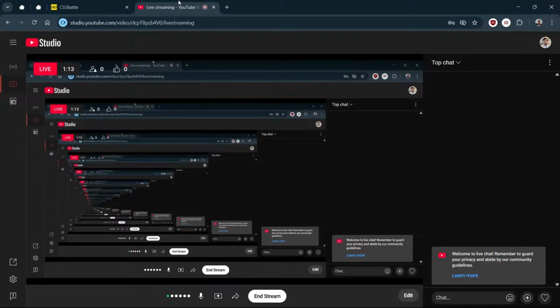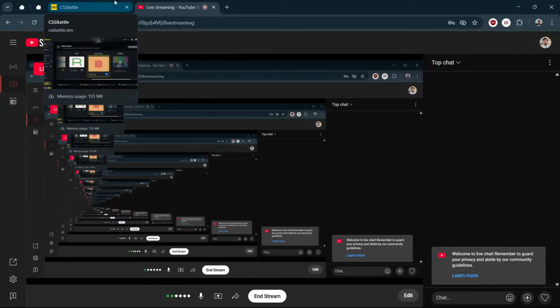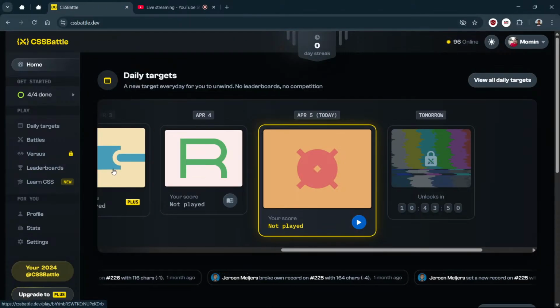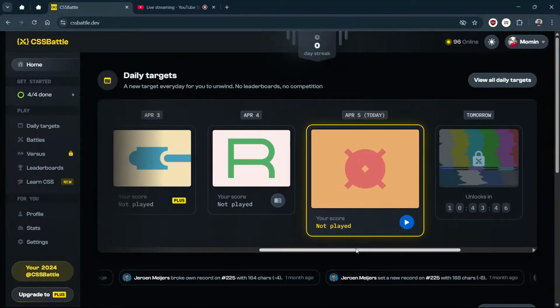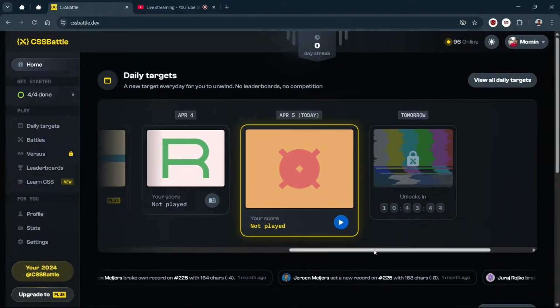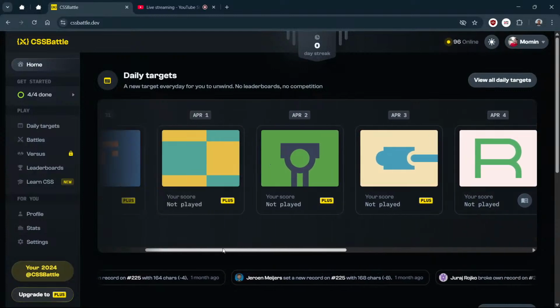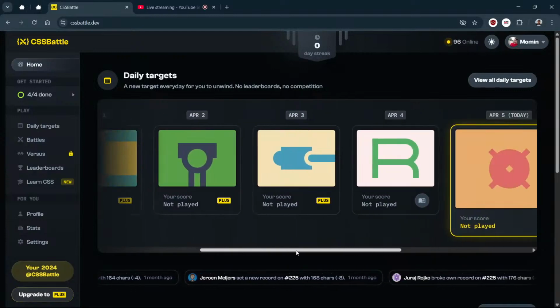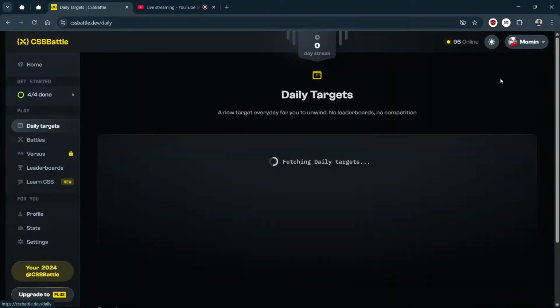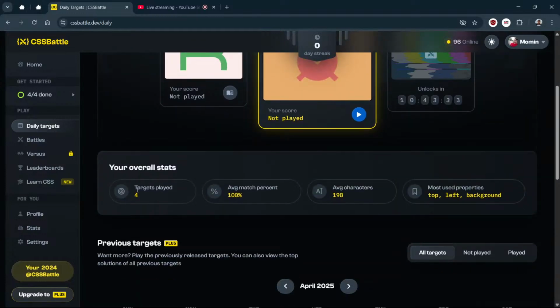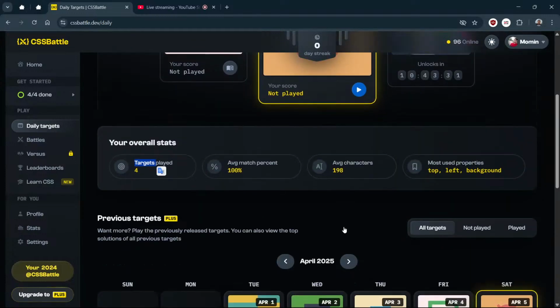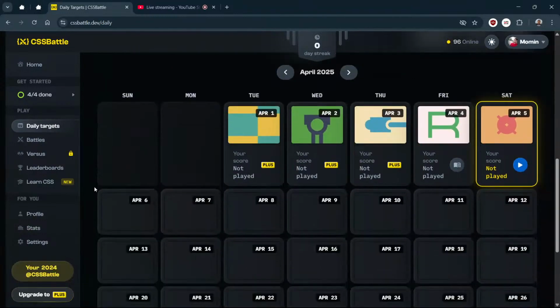Okay, let's go to the CSS battle here. I am not doing CSS battles daily. As you can see, I have not played today or yesterday. I have played 4 targets, but even the previous targets are not shown here.